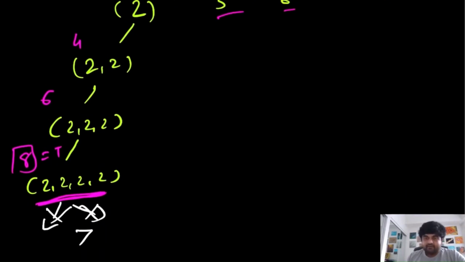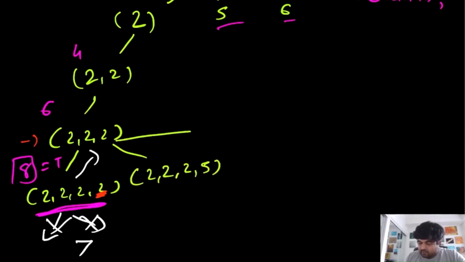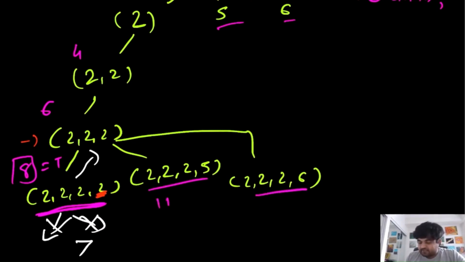So the only way we can go is to go back and see whether we have missed any combination. Over here the next possibility we can get is, we have already used 2 as our candidate for this value 2, 2, 2. So the next possibility over here could be 2, 2, 2 and 5, or it can be 2, 2, 2 and 6. So let's do the sum of all the combinations. Some of these combinations would be 11, and some of these combinations would be 12.